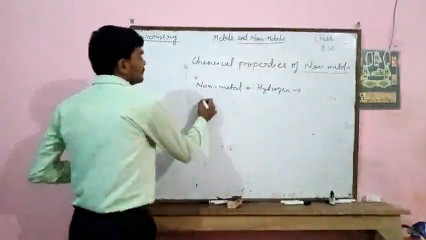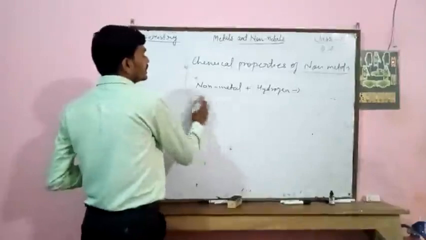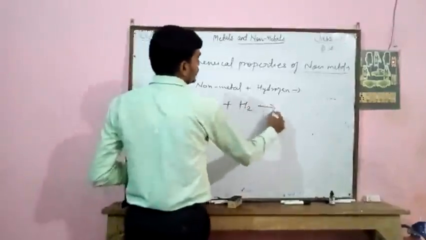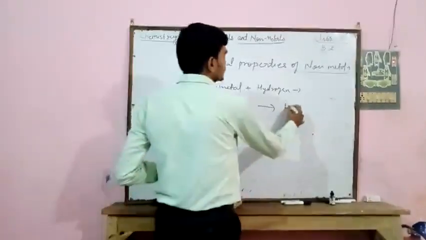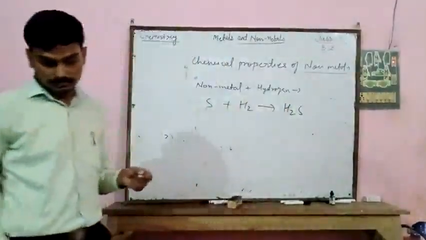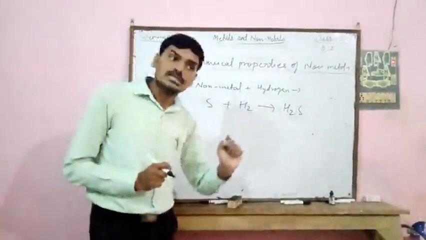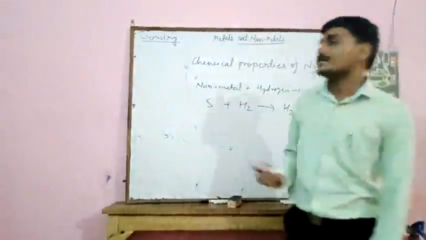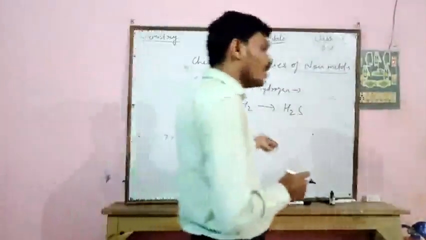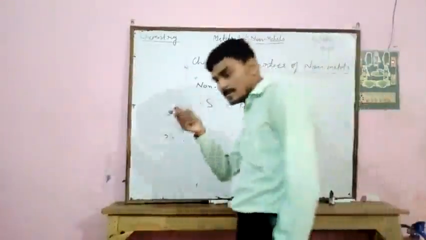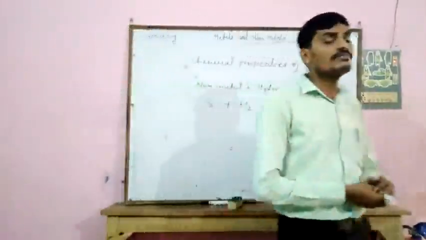For example, if we react sulfur with hydrogen, sulfur is a non-metal, so it forms the hydride H2S, hydrogen sulfide. So any non-metal reacting with hydrogen forms the hydride of that non-metal. So these are the properties of non-metals.